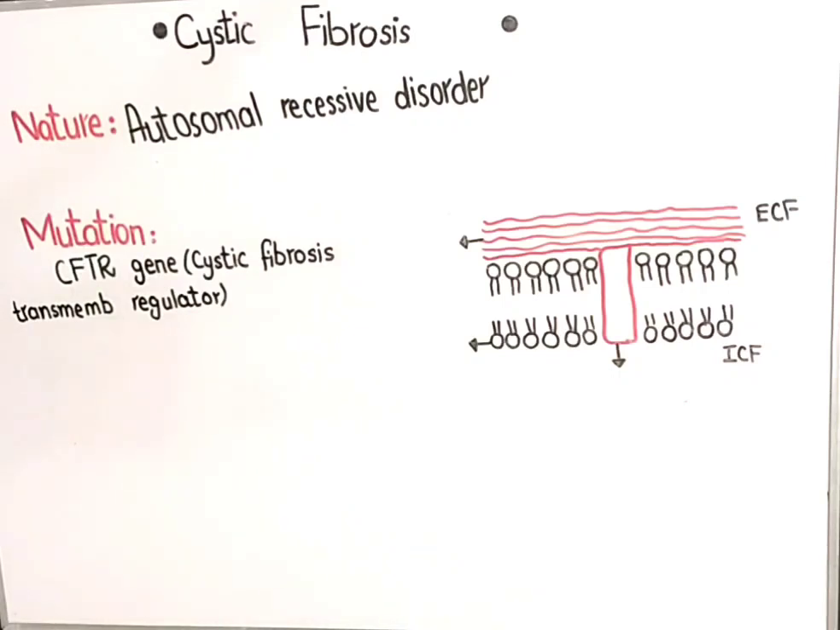I am Ariba Nadeem and the topic we are going to study today is cystic fibrosis. So let's start the topic. Firstly, I'm going to tell you what is the nature of this disease. Cystic fibrosis is basically an autosomal recessive disorder.